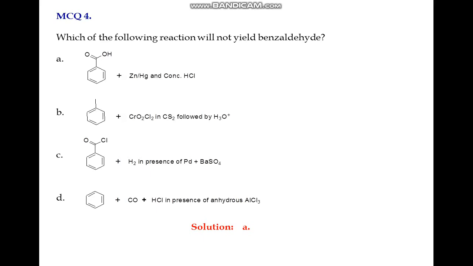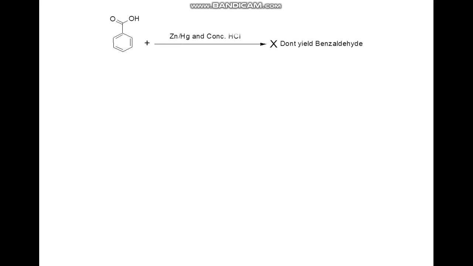We'll look at the reactions individually. As I told, the first reaction, involving benzoic acid with zinc mercury in presence of concentrated HCl, will not yield benzaldehyde, because this reduction is useful especially for aldehydes and ketones, but carboxylic acid groups remain unaffected. So for this reason you won't get benzaldehyde in this process.